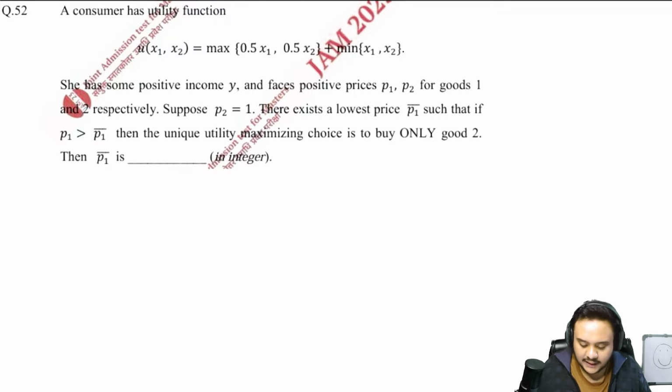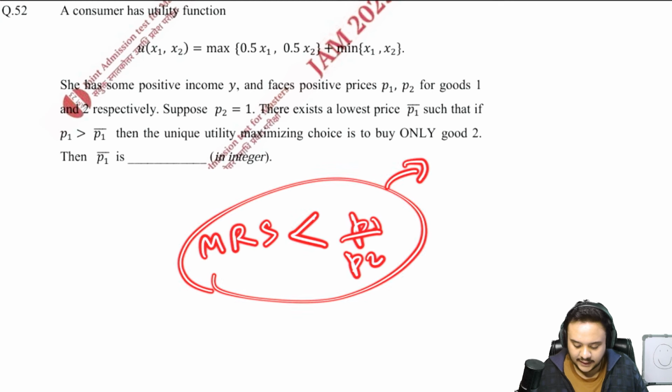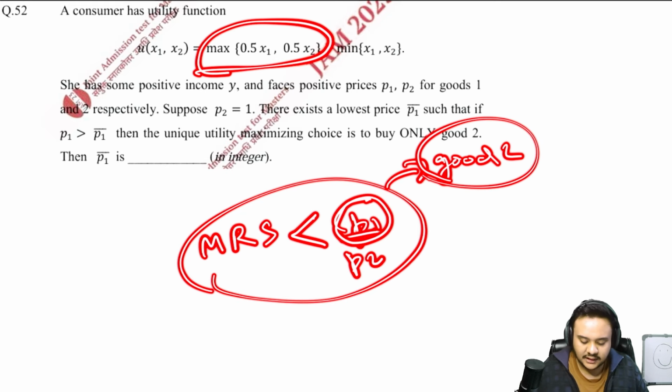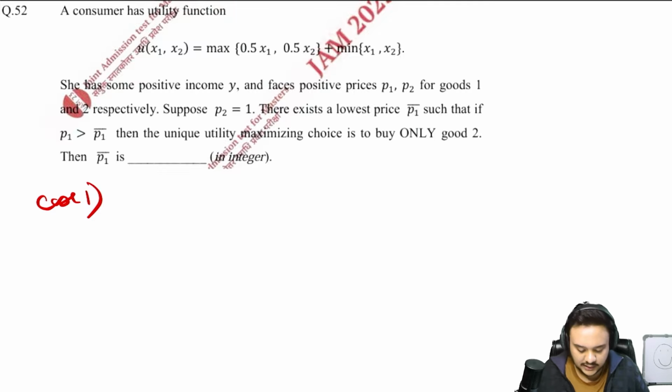And how do you find that? Let's say that your MRS is less than the price ratio. This would mean that the price of good 1 is too high, which is why the consumer will only purchase good 2. As you can see, the max function is also a part of this, so a corner solution is what we work with in such cases. First of all, let us make cases, because that is what we do in the situation of a max function. So let us make cases.